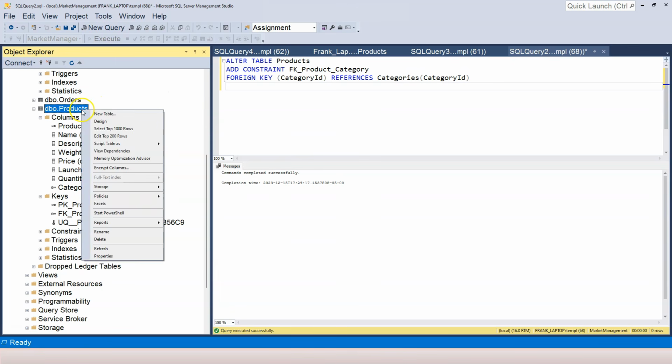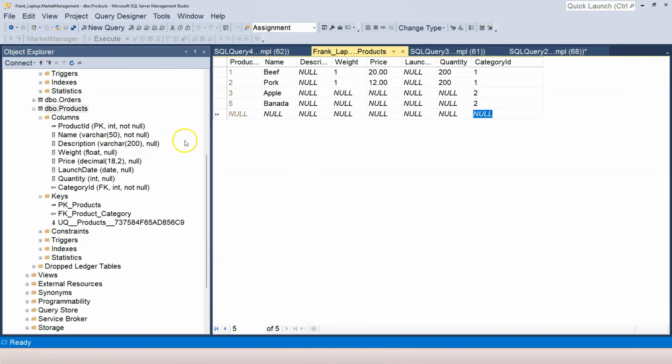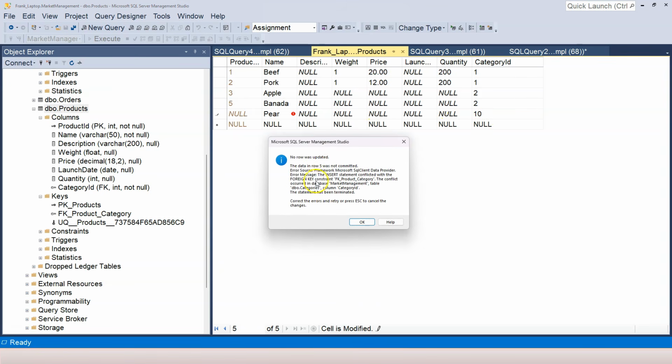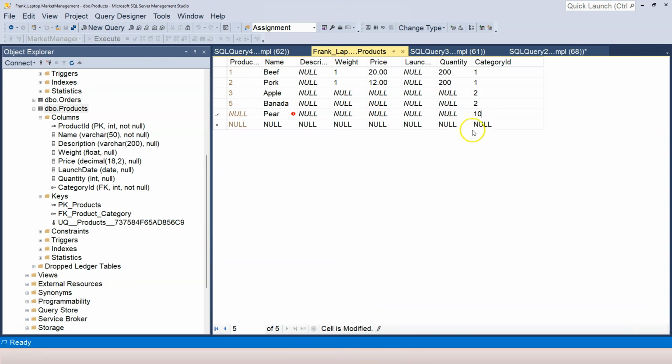Now, if I right click and click on edit top 200 rows, and add another fruit, and over here I put number 10, and I click out, it refuses to insert the data. It says that foreign key constraint FK product category is not satisfied. There's a conflict, so we cannot insert data. However, if I enter a category ID that does exist, for example number 2, then I click out, everything is okay. You can see how foreign key constraint protects the data integrity in our database between tables.